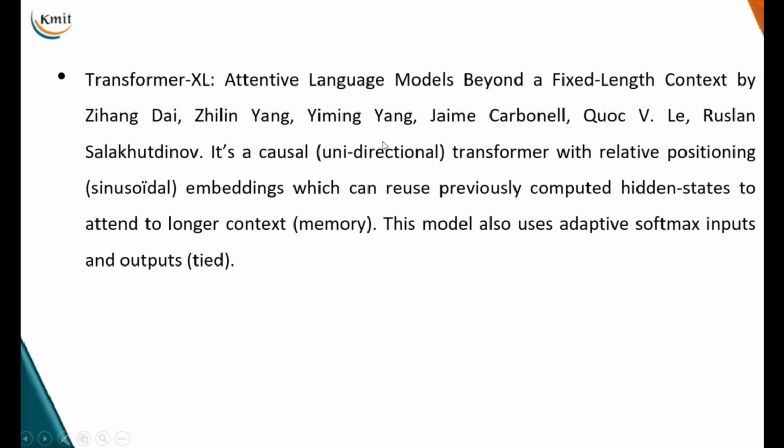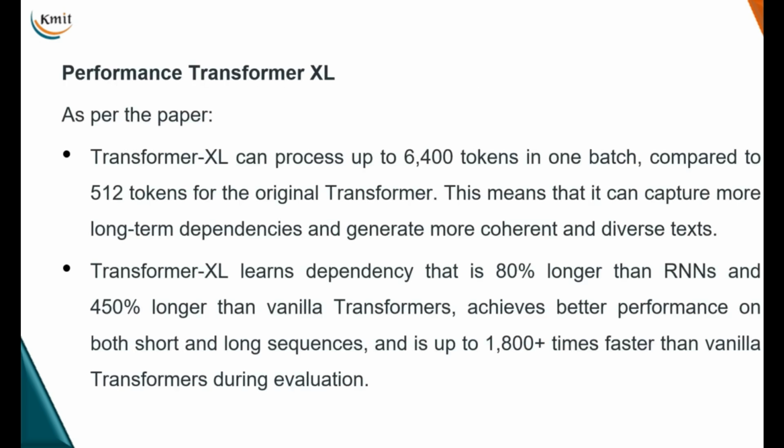Now there was a paper on Transformer XL, Attentive Language Models Beyond a Fixed-Length Context. When we talk about self-attention, compared to sequence-to-sequence models, the main idea here is that there is no fixed-length vector at the output of the encoder. It's a causal unidirectional transformer with relative positional encoding added, where we can reuse previously computed hidden states to attend to a longer context memory.